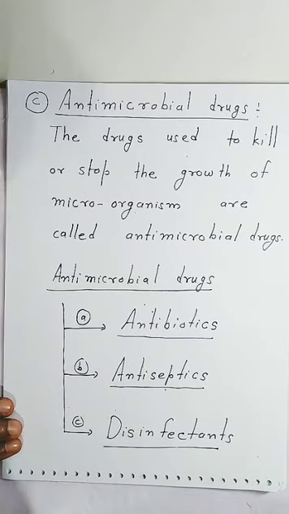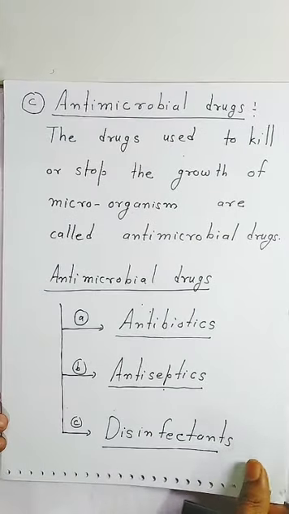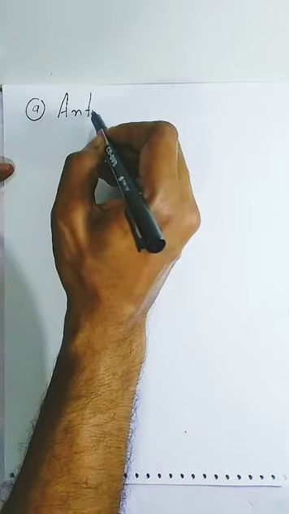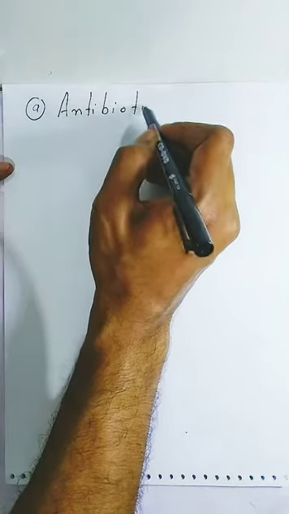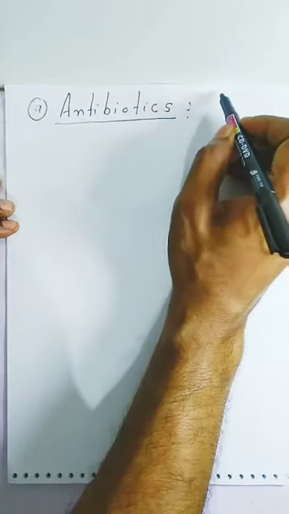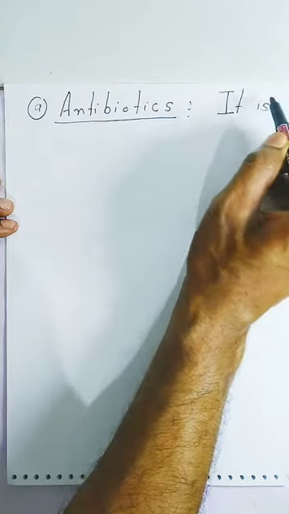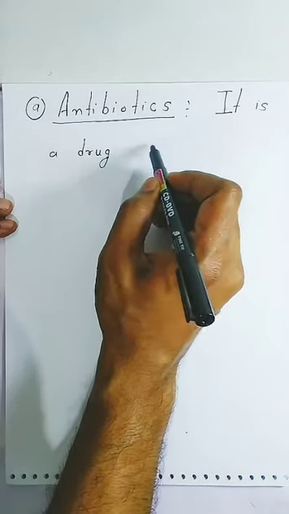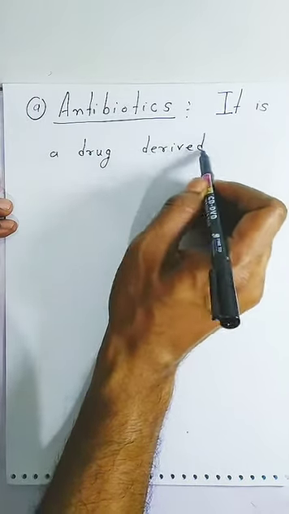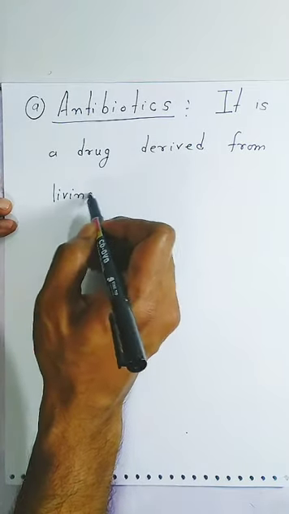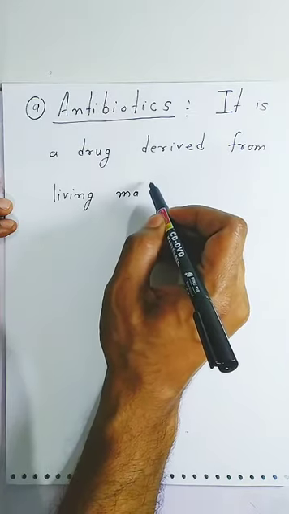Now, students, we are going to see about antibiotics. What is an antibiotic, students? In examination, sometimes they ask the definition of antibiotic. An antibiotic is a drug which is derived, we obtain this drug, from living matter.